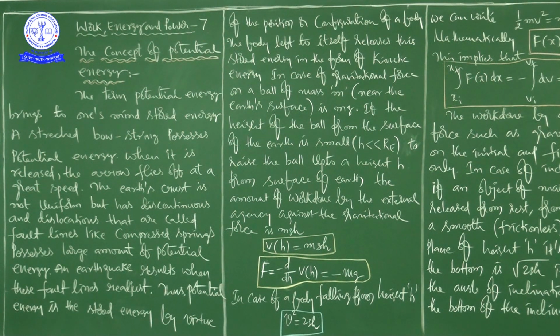Now we are going for another example, like our earth. The earth's crust is not uniform, but it has discontinuities and dislocations, which are called fault lines.